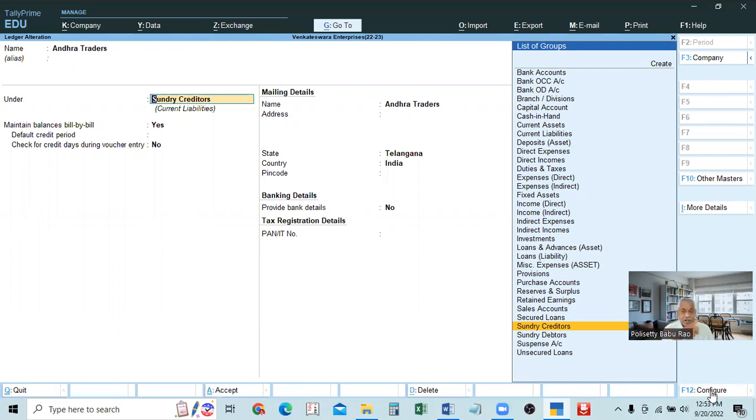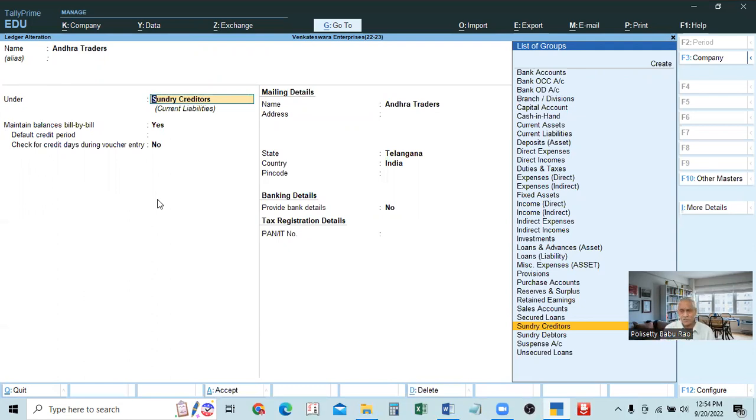F12 Configure. We skipped some item called F11 Features, company features alteration, that we have not learned. We'll go to that. That is called feature alteration, that is company features. Here is the company's ledger configure. What is the difference between features and configure? Features means many features will be available, and out of those features, whatever feature we require, we enable that.